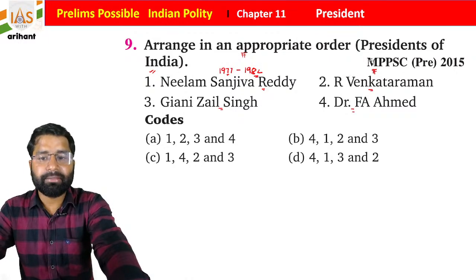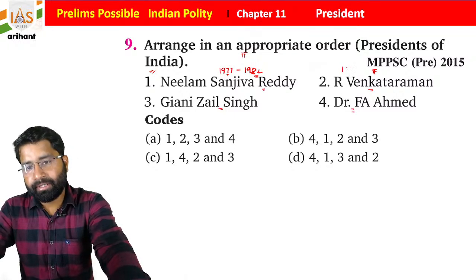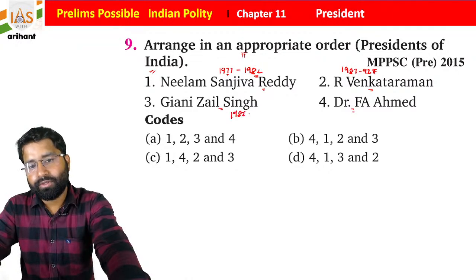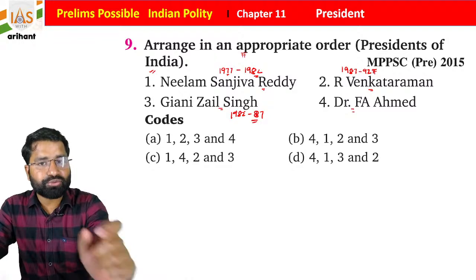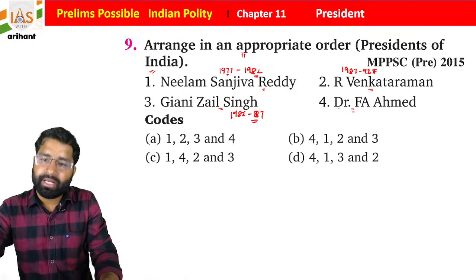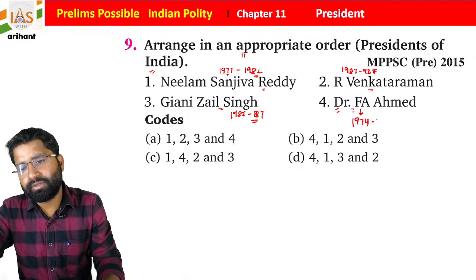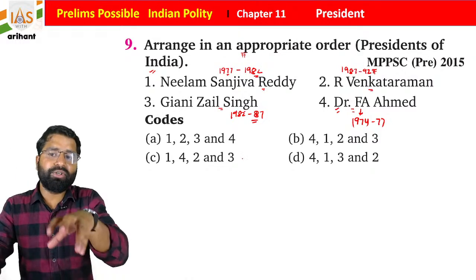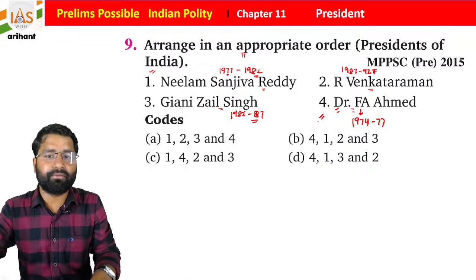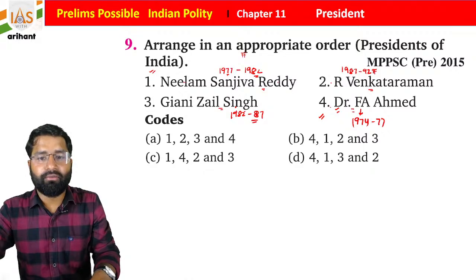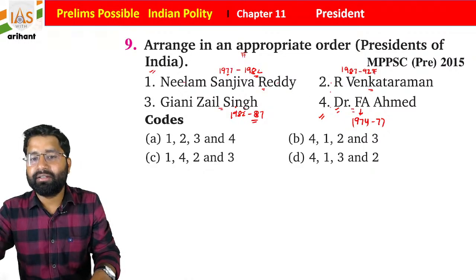R. Venkataraman became President of India, students, from 1987 to 1992, and then Gyani Zail Singh was from 1982 to 1987. In the same time, students, the Indian Post Office Amendment Bill was introduced, and he withheld it. Fakhruddin Ali Ahmed, 1974 to 1977, as he died. So if you arrange in chronological order, it is 4, 1, 2, 3. Sorry, 4, 1, 3, 2.